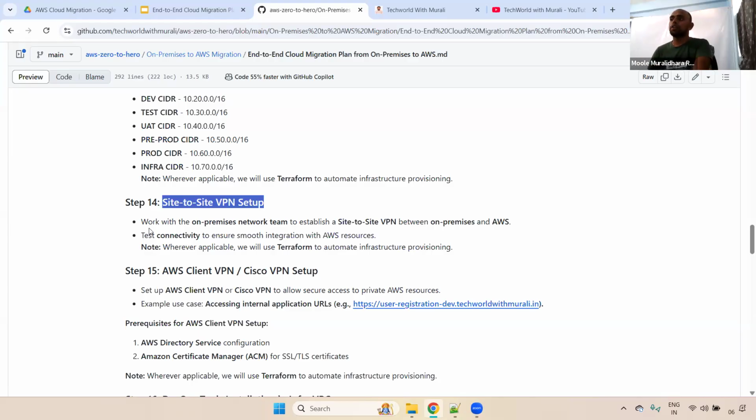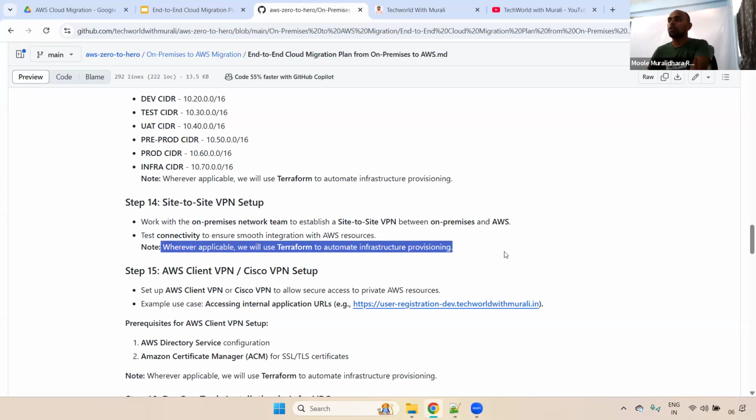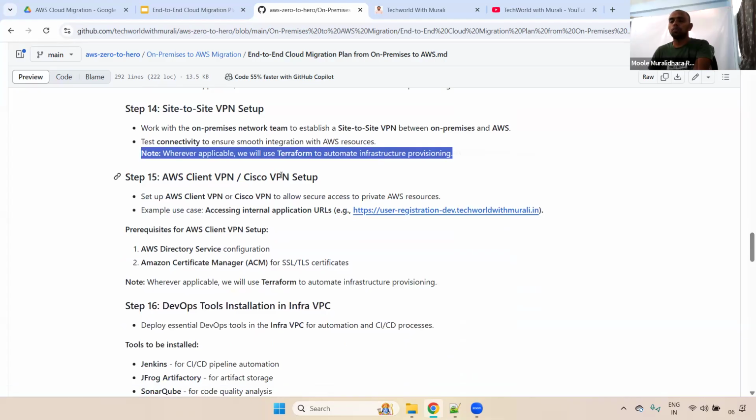Okay, understand, right? So for that, you need to work with the on-premises networking team, and they will give the public IP, and we need to set up the site-to-site VPN. Once it is done, we need to test the connectivity, whether it is working as we expected or not, whether connection is happening between cloud and on-prem or not. We need to test everything. And here also, wherever it is applicable, I highly recommend using the Terraform script to set up the infrastructure. Usually in real time, for VPC and site-to-site VPN, everything, we always go with the Terraform script only. Understand, right? And next is step 15. This is one of the most important.